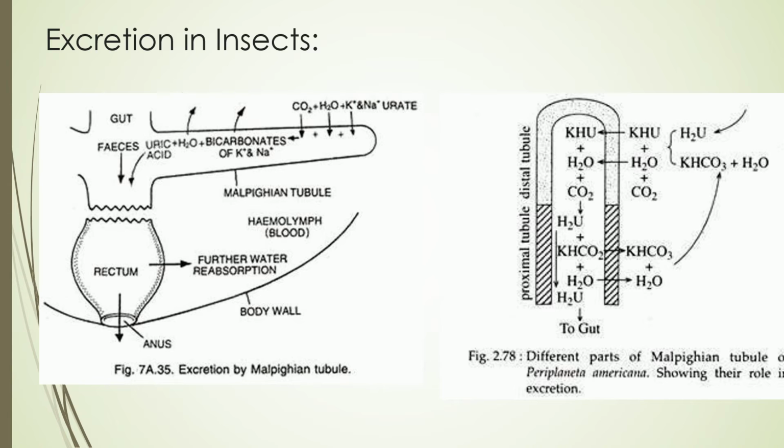The semi-solid uric acid particles move into the lumen of the hindgut. Inside the hindgut, again precipitation of uric acid takes place through the reabsorption of water and a few other metabolites by the ileac or rectal walls into the hemolymph.